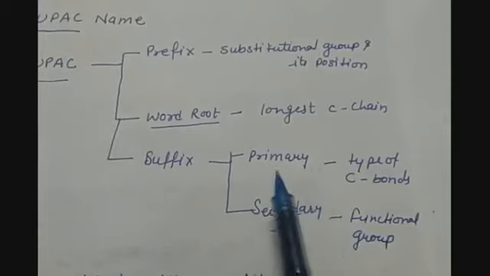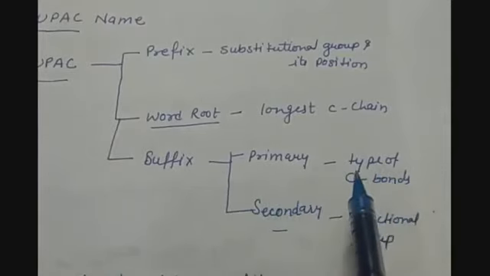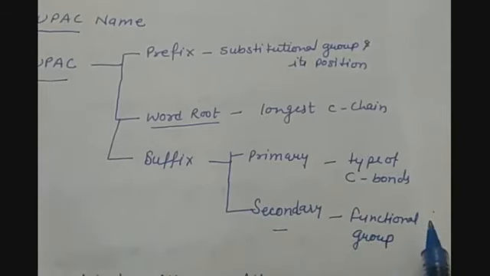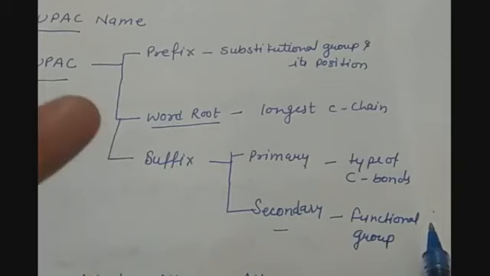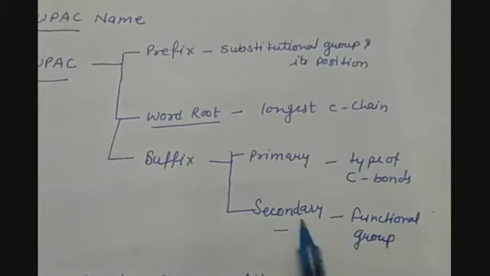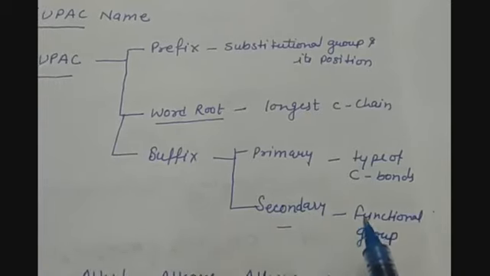Primary suffix tells the type of carbon bonding, that means whether the chain is present as alkane chain or alkene chain or alkyne chain. That means whether carbon atoms are single bonded, or it is having a double bond, or a triple bond. Then secondary suffix tells the functional group present in the compound.